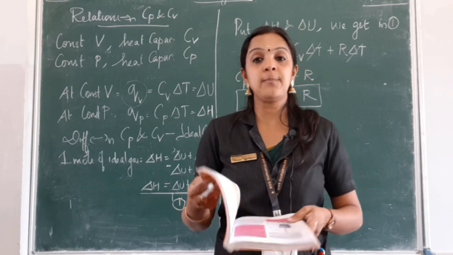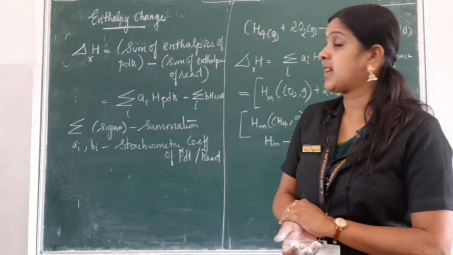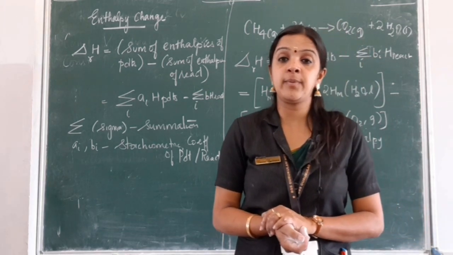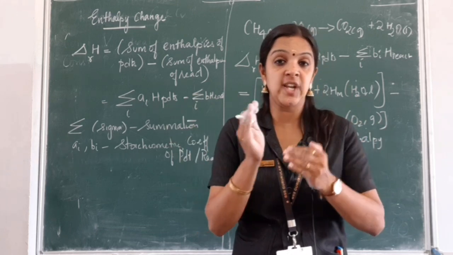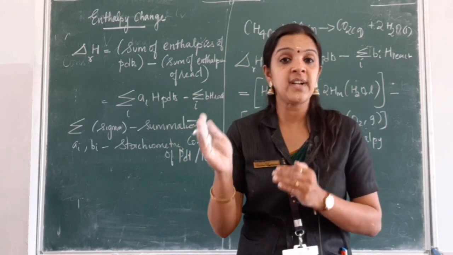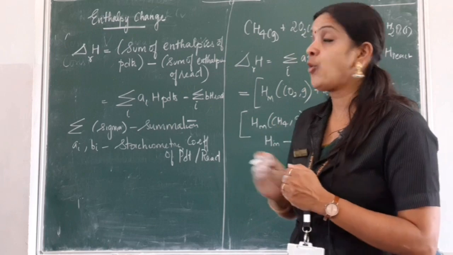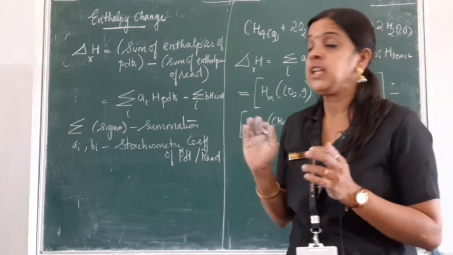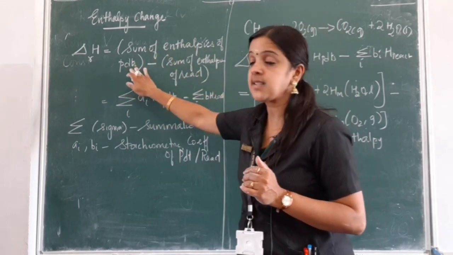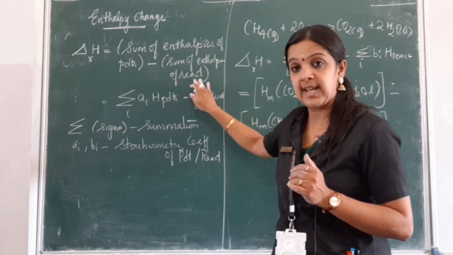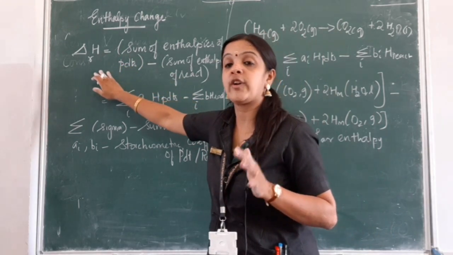Now we will get into enthalpy change for the reaction, the reaction enthalpy. That is any enthalpy change that takes place during the course of a reaction. Any enthalpy change, which is nothing but the heat change happening during a particular reaction, we call reaction enthalpy. Now how does it take place? Given any reaction, you find the reaction enthalpy by the sum of the enthalpies of products minus the sum of the enthalpies of reactants. That is, products minus reactants gives the enthalpy change for a reaction.